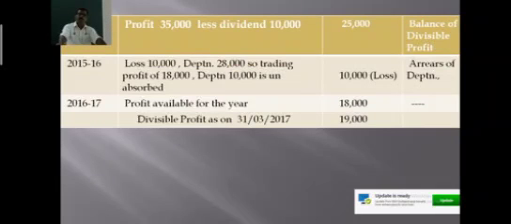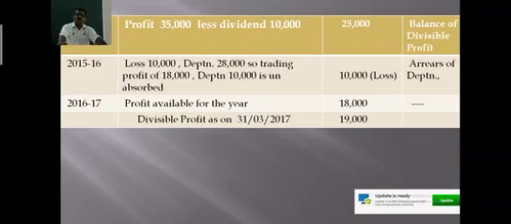So there is a trading profit of rupees 18,000. The total loss incurred in the years 15 and 16 is 10,000 after charging depreciation of 28,000. Therefore, there should be a trading profit of rupees 18,000. So there is a profit of rupees 18,000 and 28,000 is the depreciation. So the loss arrived is 10,000. So trading profit in the years 2015 and 16 is 18,000.